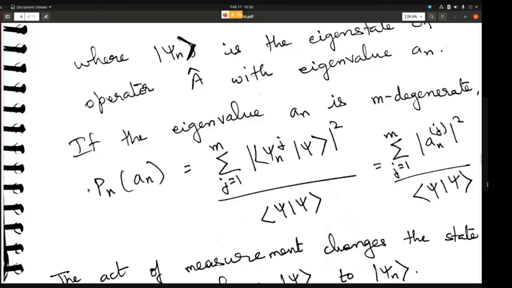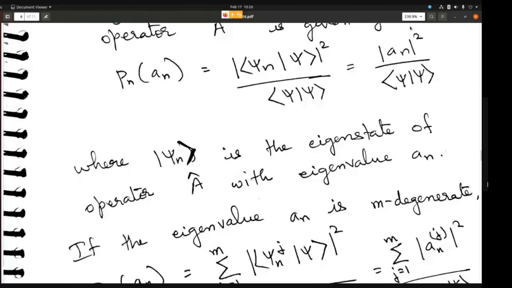Then the probability of getting an as the eigenvalue is the summation over j from 1 to m of the norm of the scalar product of psi n j with psi, whole square, divided by the norm of psi itself. So it is the same formula as before, just that now, because it is m degenerate, you are doing a summation from j equal to 1 to m. So this is your probability.